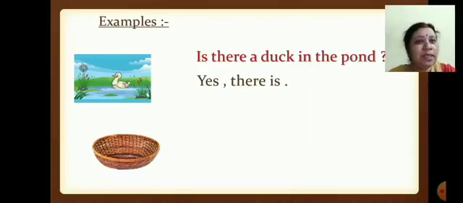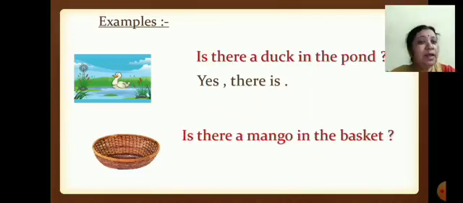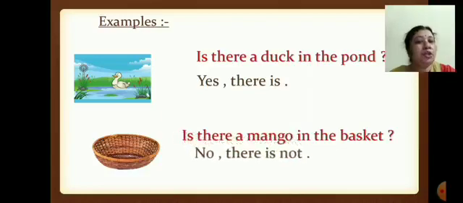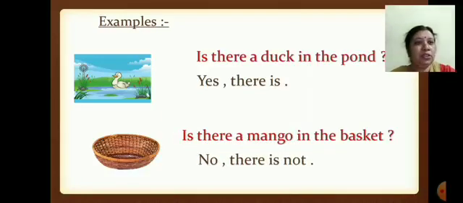Now see the next one. There is a picture of a basket. Is there a mango in the basket, children? What will be the answer? No, there is not.